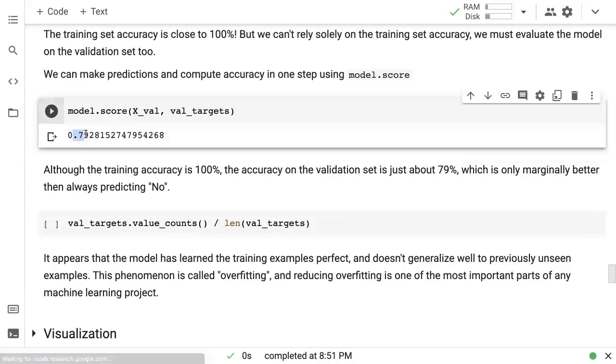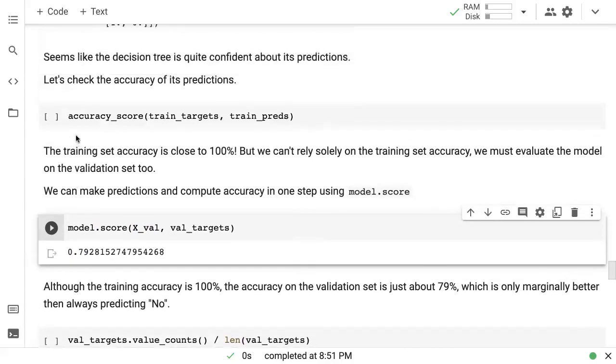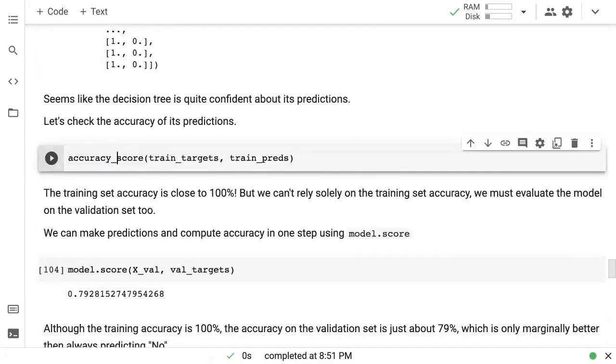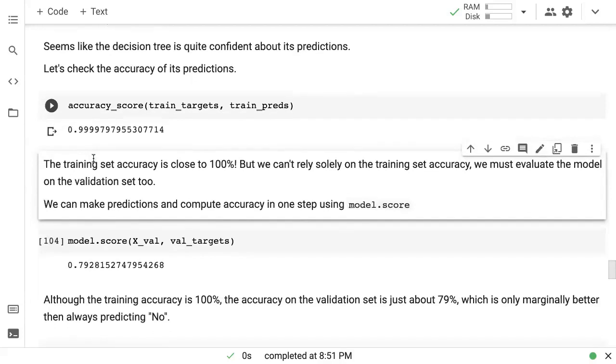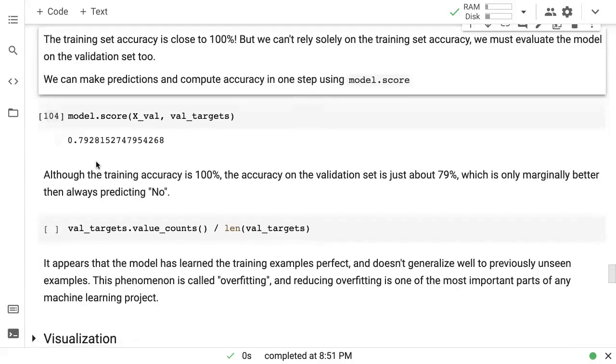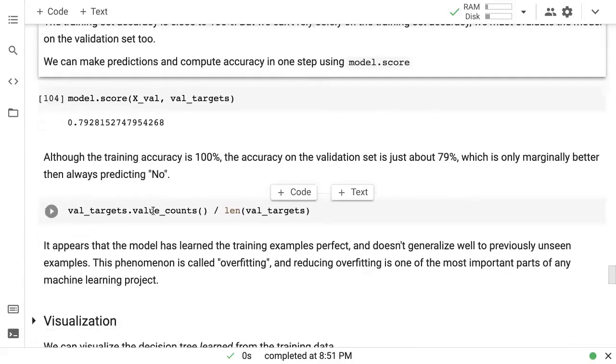And it turns out that the accuracy on the validation set is just 79.2%. So you can see that the accuracy on the training set was 100%, as we saw here, 99.99%, and the accuracy on the validation set is just about 79%. And in fact, 79% is only marginally better than always predicting no.